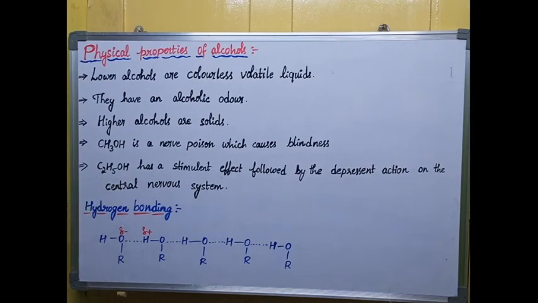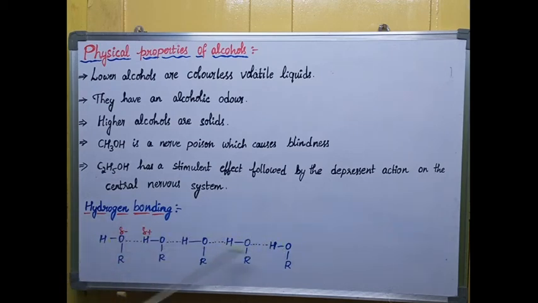Along with these physical properties, alcohols exhibit a special property called hydrogen bonding. All hydroxy compounds show this property. So what is hydrogen bonding? Hydrogen bonding is a weak electrostatic force of attraction between the oxygen of one molecule and the hydrogen of another molecule. For example, I'm taking different alcohols in the structure.